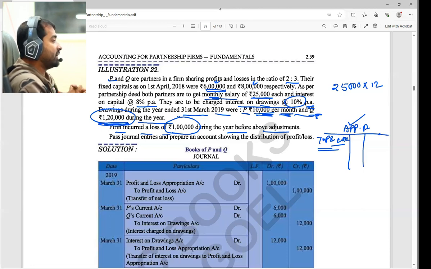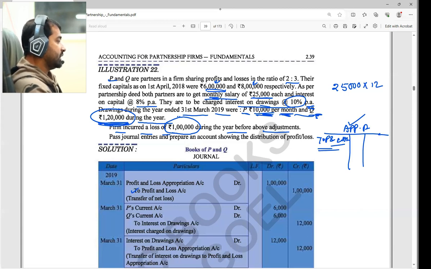But on the credit side, if anything is there, like interest on drawings, the company will get that, even though the company is in loss. Anything the company is getting back, we record this way. So that's why the profit and loss appropriation account is debited to profit and loss account. I hope this part is clear, correct? Yes, sir, got it.